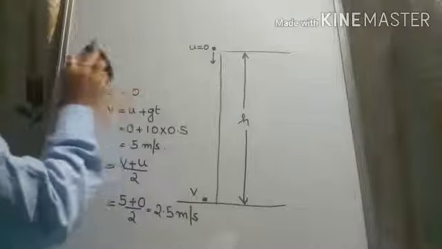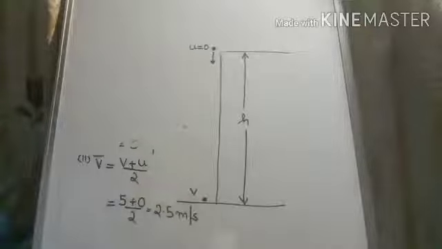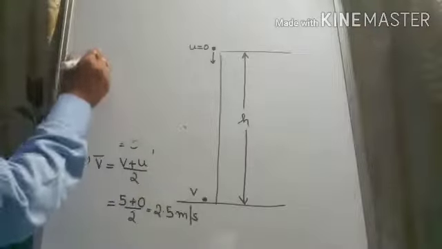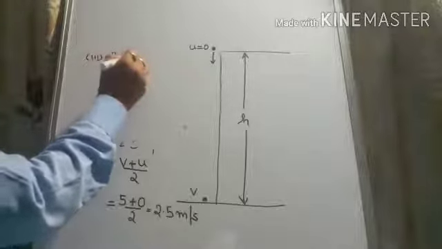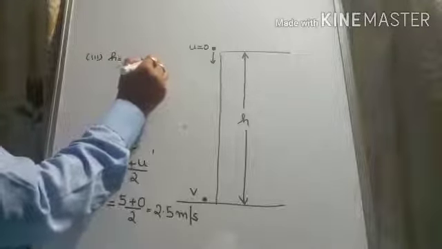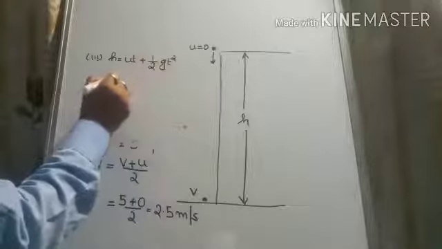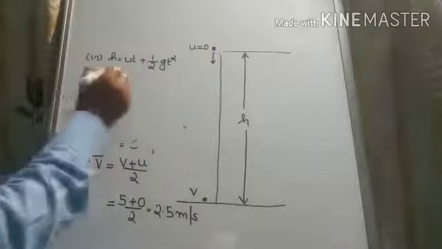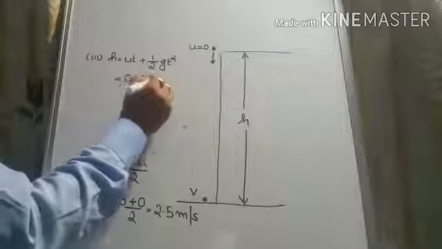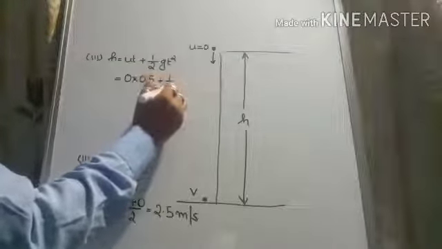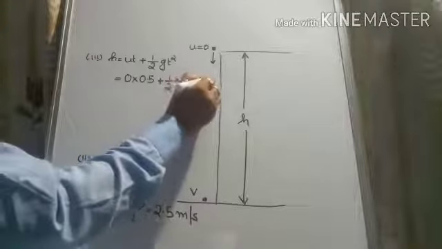Next is the height. So for the third part, we will use h is equal to ut plus half gt square, which is equal to u is 0 into 0.5 plus half into 10 into 0.5 square.